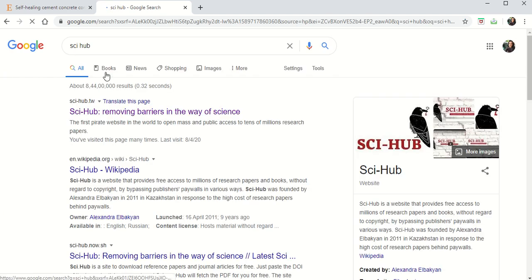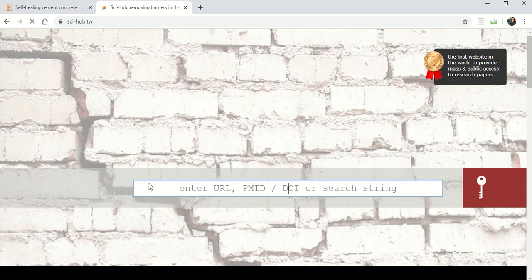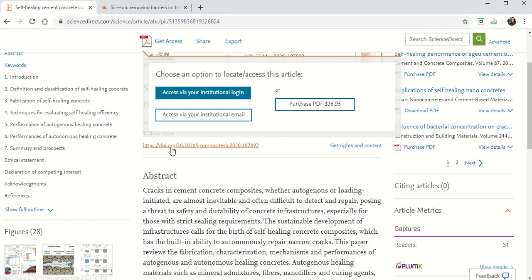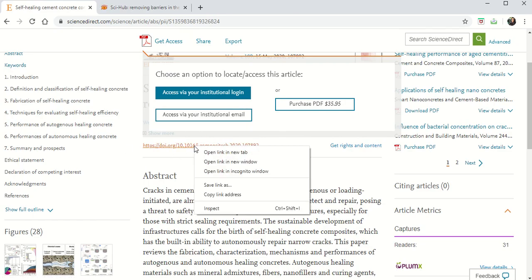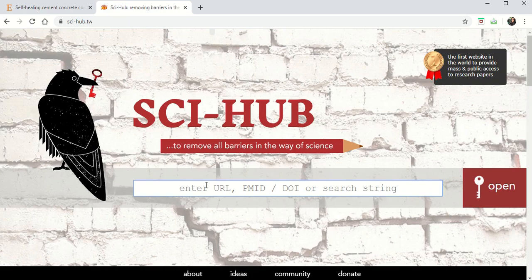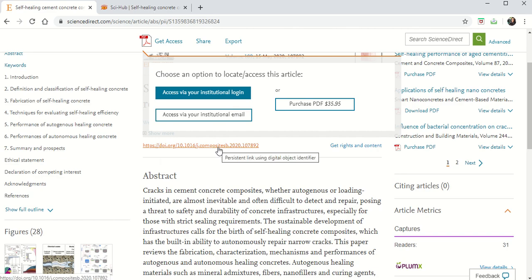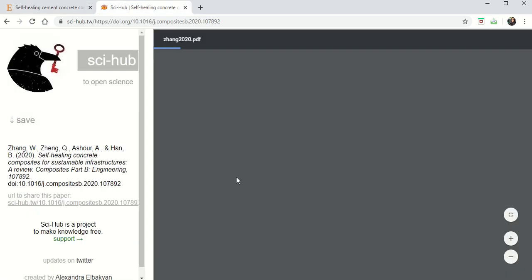Just open the first thread whatever you see. So like this, you can see the home page of Sci-Hub, which I have shown you on my thumbnail also. So what you do is, go back to your paper. This is the link of your paper. Give a right click, copy link address, come back, paste it here, and say open. Hope you understood. Copy the link of your paper, paste it in the home page, and give an open. So the paper starts loading here. Let's wait until the paper loads, and then we'll see how to continue further.